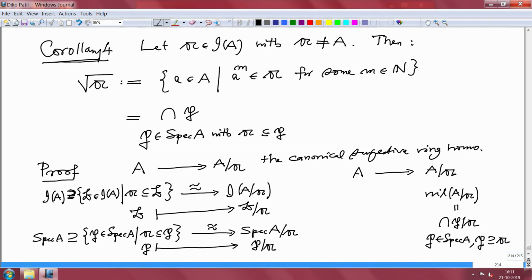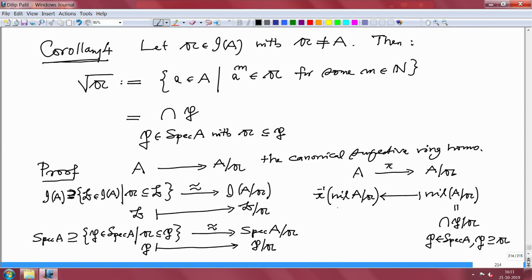But when I pull this back, if you call this map π, then if I take π inverse of the nil radical of A/𝔞, this is a contraction. What is this contraction? Then each one of them I have to contract and intersect. And what do I get?